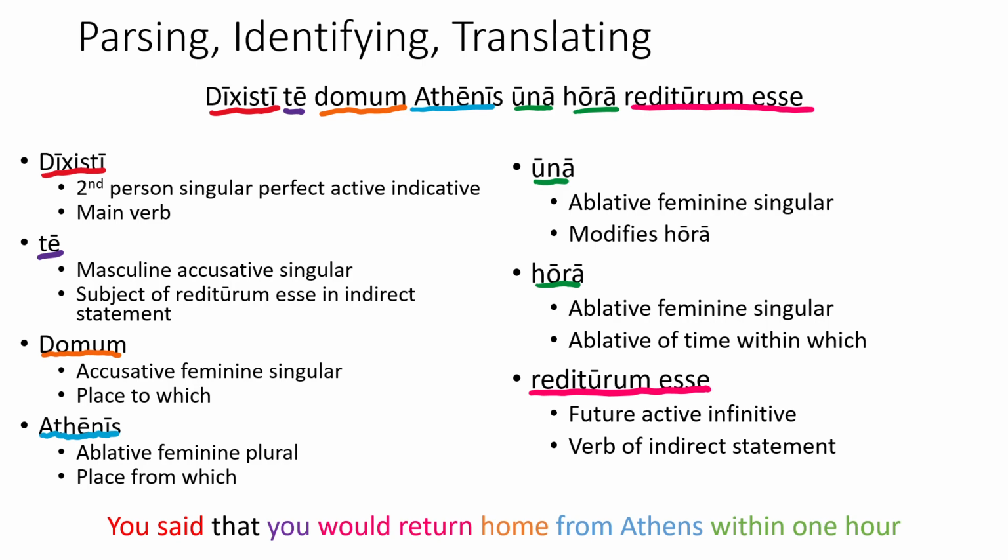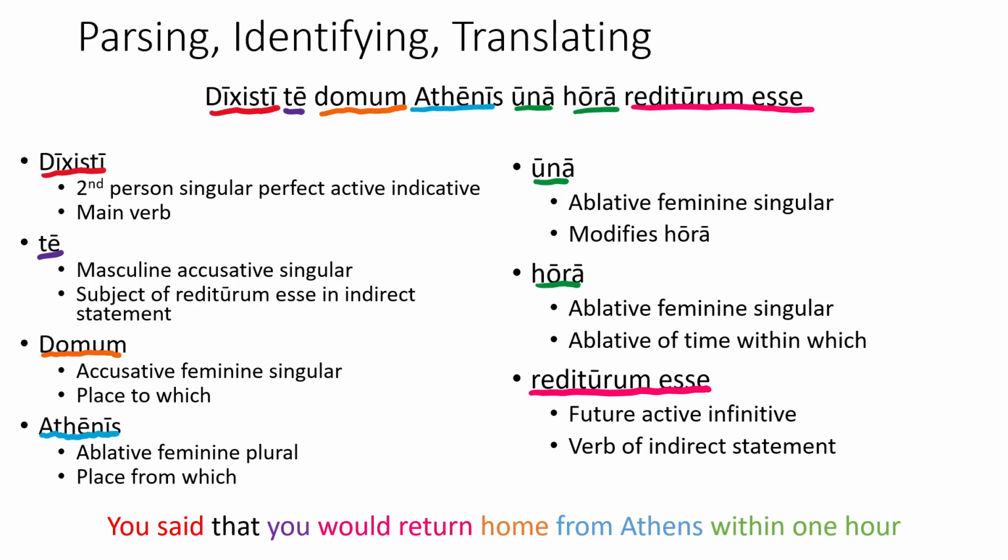which is a masculine accusative singular. We then have what looks like an accusative direct object of rediturum esse, which would be domum. However, since rediturum esse is a verb of motion, and domus is one of the nouns that uses special place constructions, this feminine accusative singular domum is a place to which. This means that the ablative feminine plural Athenis is a place from which, especially since our verb is one of motion. This leaves us with the ablative phrase una ora.